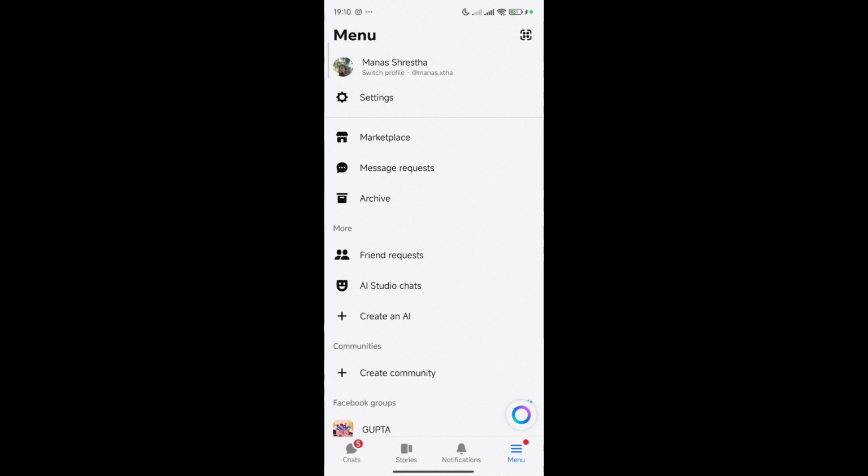Want to know how to create a group chat in Messenger? Well, no worries. In this video, I'm going to show you an easy step-by-step guide on how you can do it. It's super simple and under a minute, so let's get straight to it.